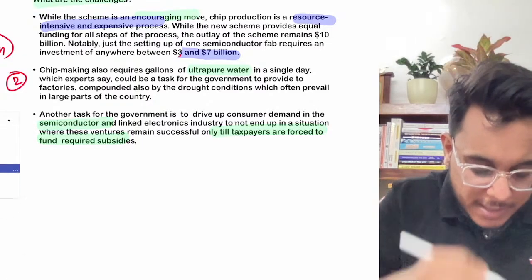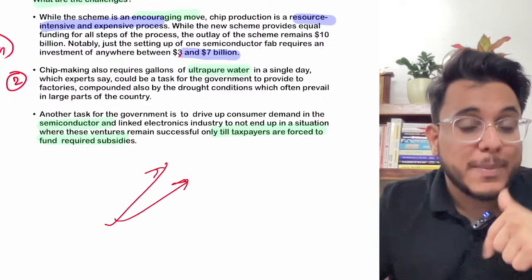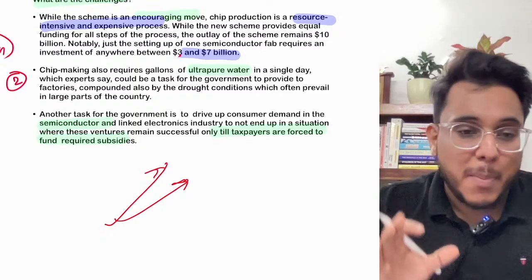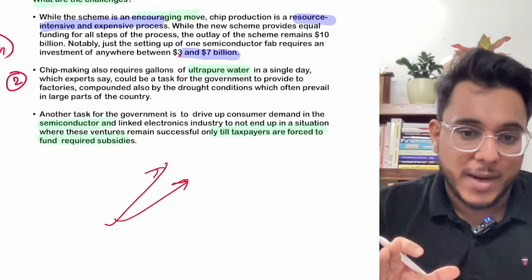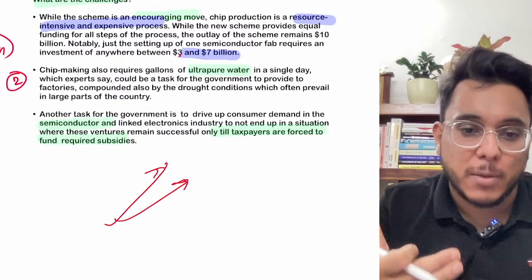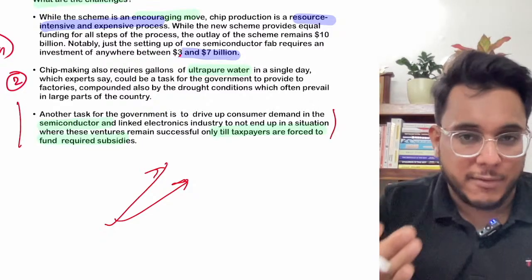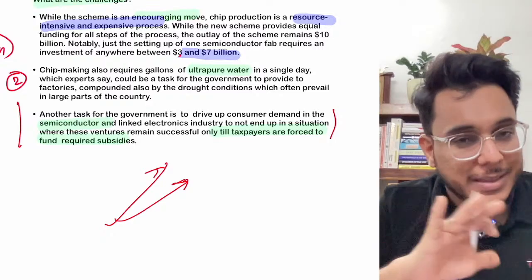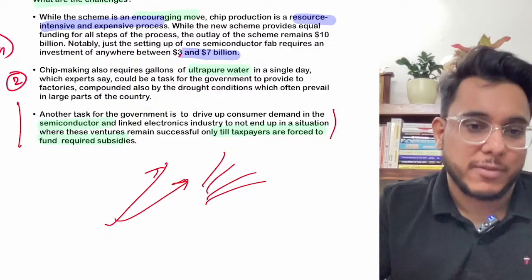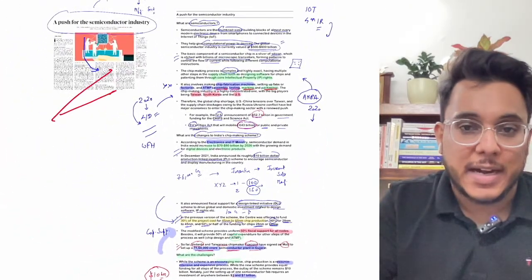Now the question comes is like this, that government needs to create such a strategy that even when government will not give subsidy after 5 years, 6 years, then also these chip manufacturing plants should be viable. Okay, so they should not become completely dependent onto the government subsidy, government support. For example, right now they are being given the subsidy, so they are viable, but later they don't stay viable. That should not happen. So government should plan this entire thing in a very smart kind of manner. Okay, so this is guys all about the semiconductor industry in India.